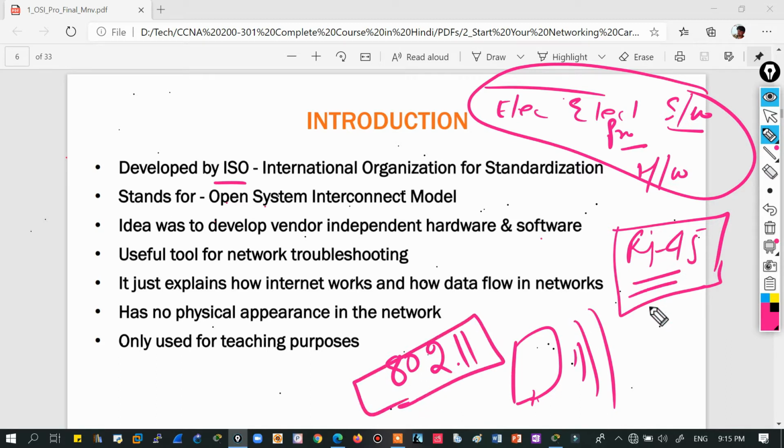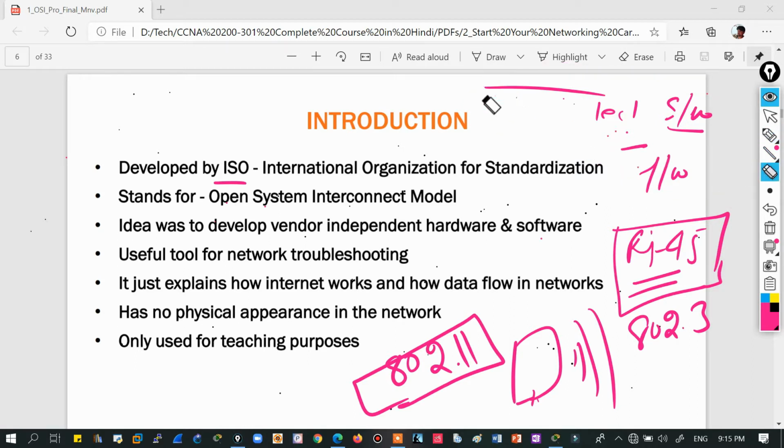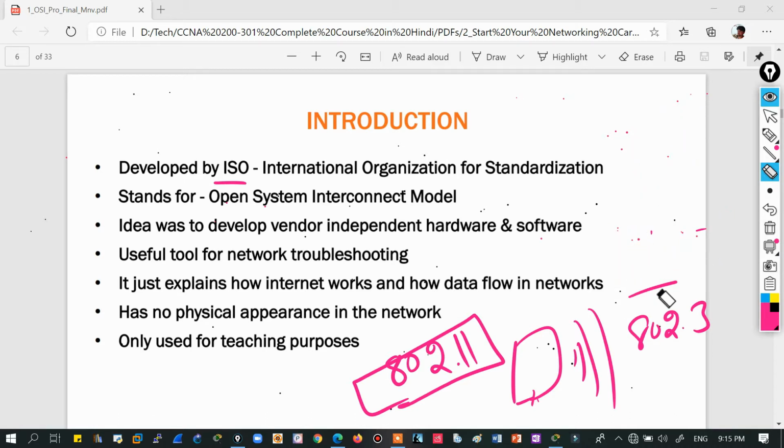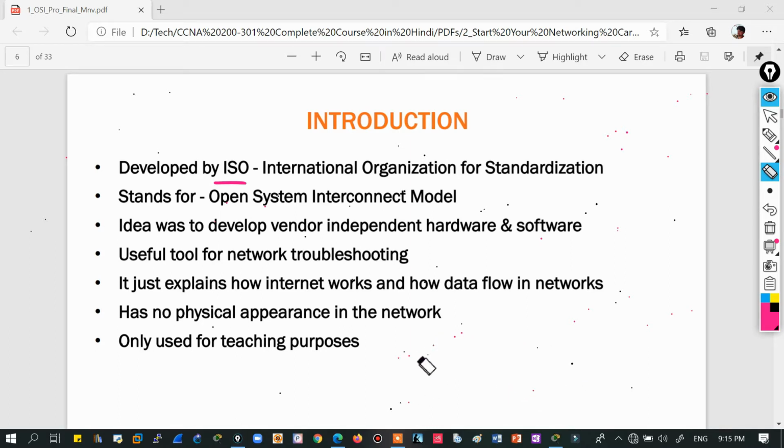And this RJ45 is the 802.3 standard. So these are different standards, and ISO, IEEE, ANSI are different organizations working on providing these kinds of worldwide standards, right? These standards are very necessary so that we can create generic networks, right?